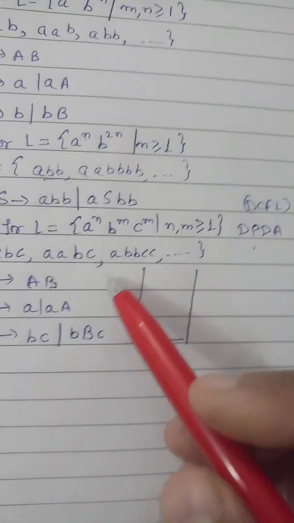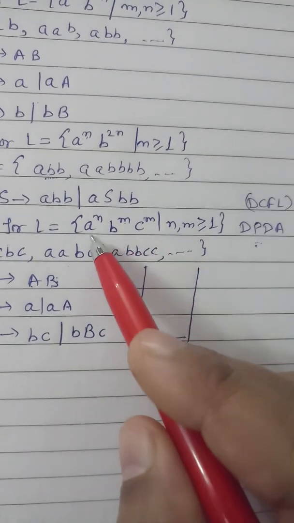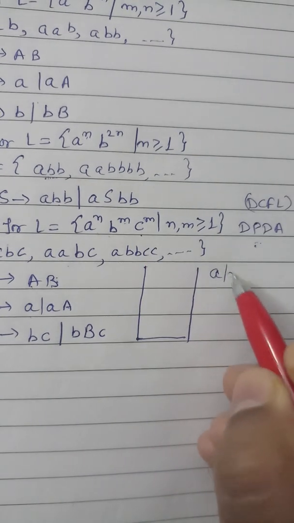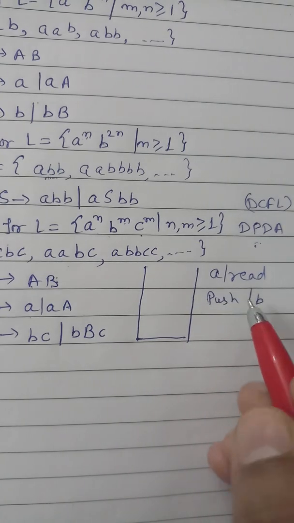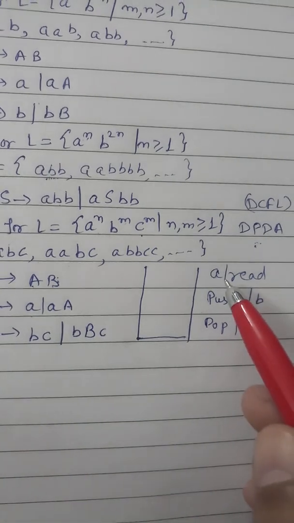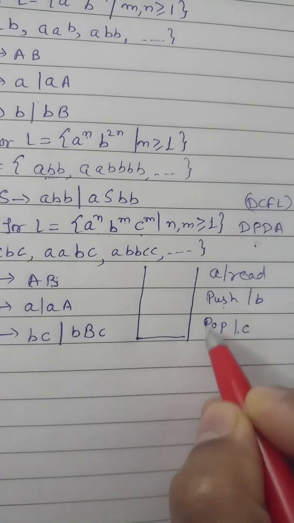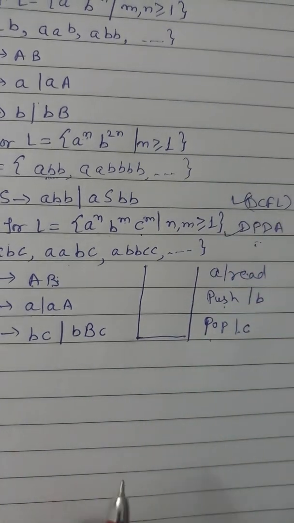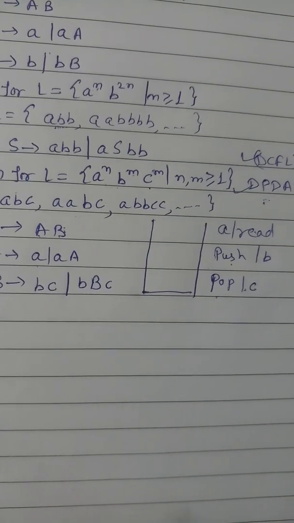So as we have a^n b^m c^m, we can simply read a and push b and pop c. That's why this is a DCFL, or we can say a DPDA, because we know exactly where we are heading or moving.